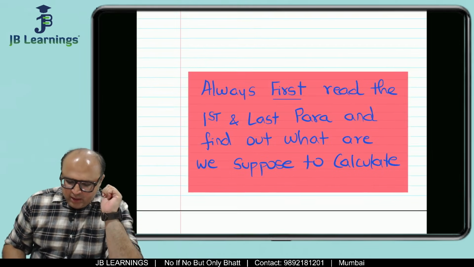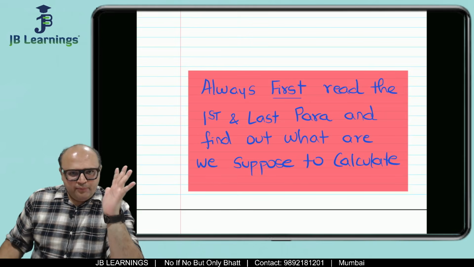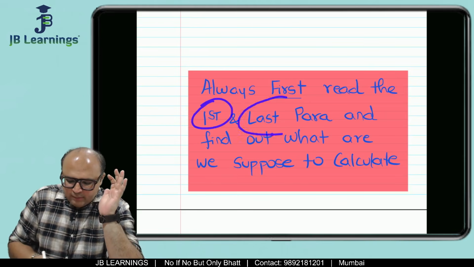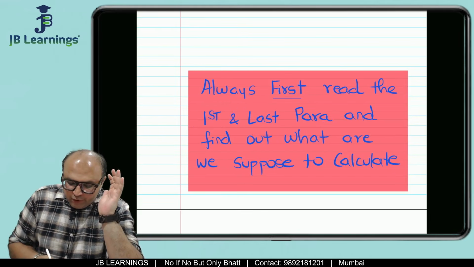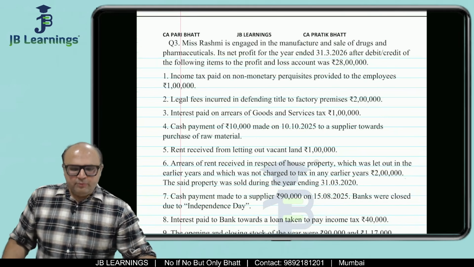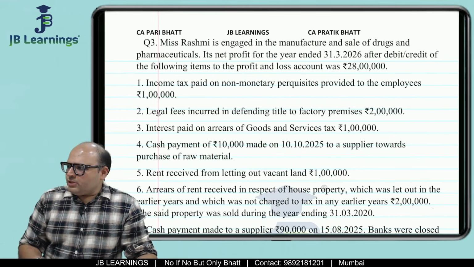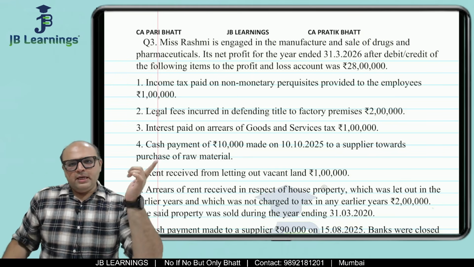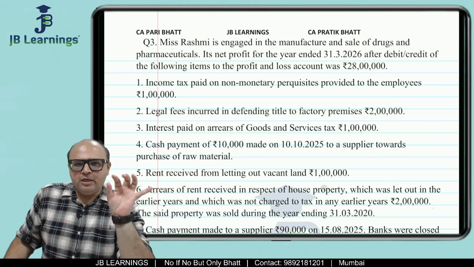Now friends, whenever you do any sum, you should always first read the first and the last paragraph and find out what we are supposed to calculate. I will give you an example, the question which you can see on your screen. This entire PDF is already there in my JB Learning's Pratik Bhatt Telegram channel.